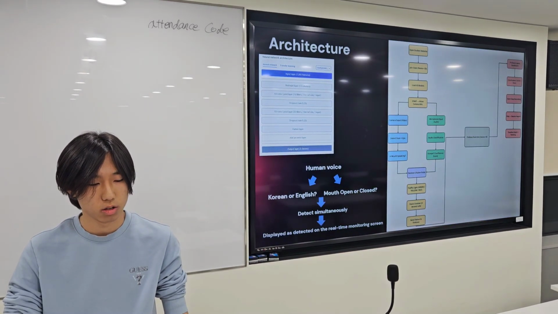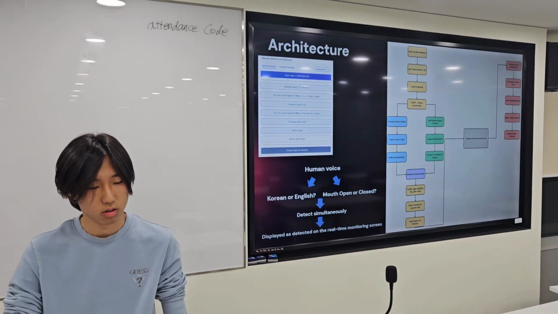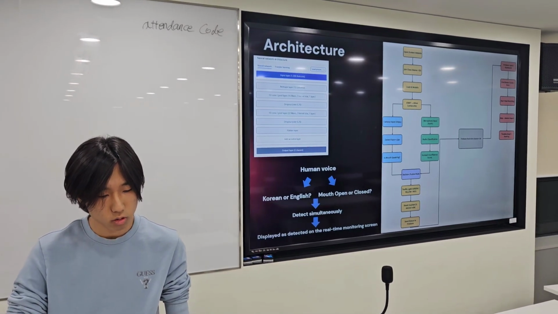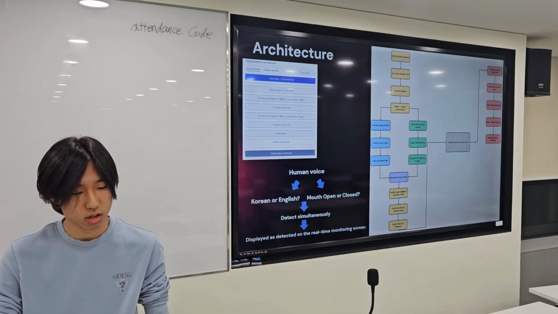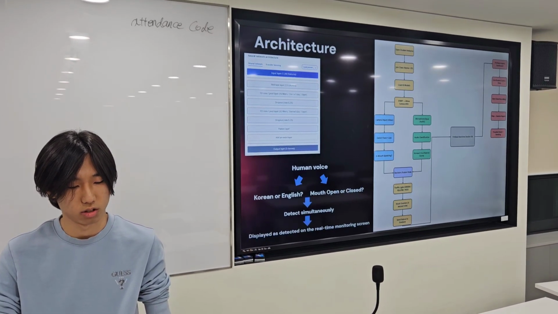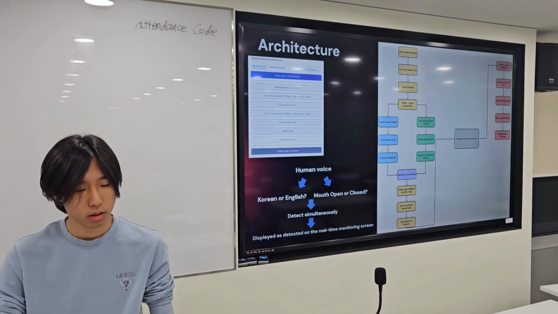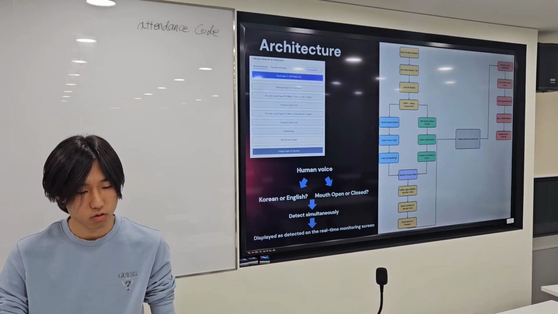This diagram illustrates our system architecture. On the left, you can see the neural network structure consisting of 1D convolutional layers, which we use for precise audio classification. The flowchart on the right shows the decision process. The system processes the student's face and voice in parallel. The core logic lies in the decision fusion rule.